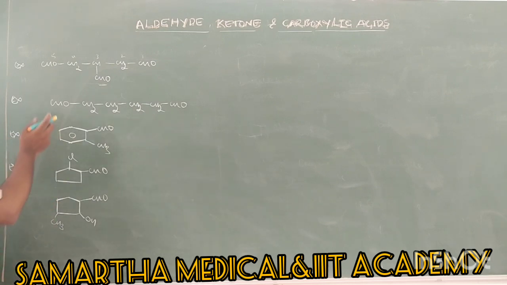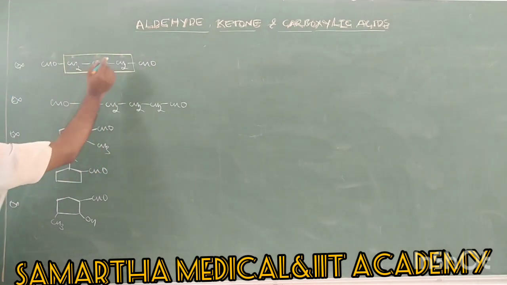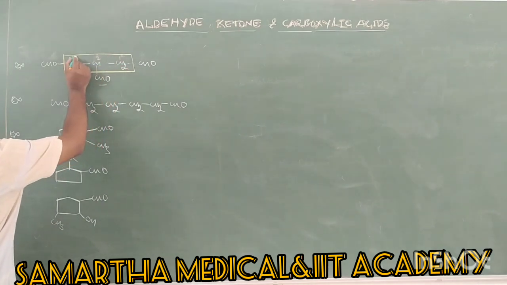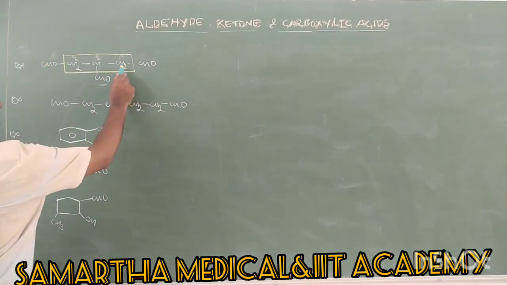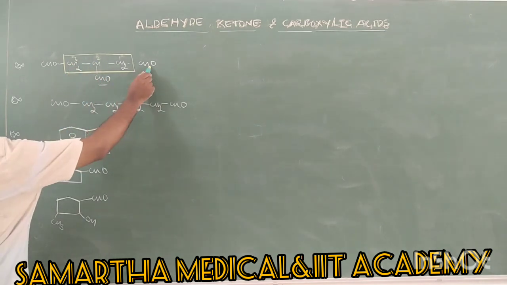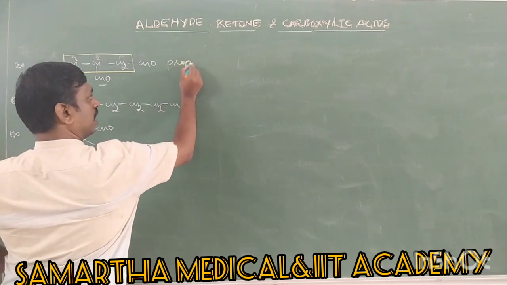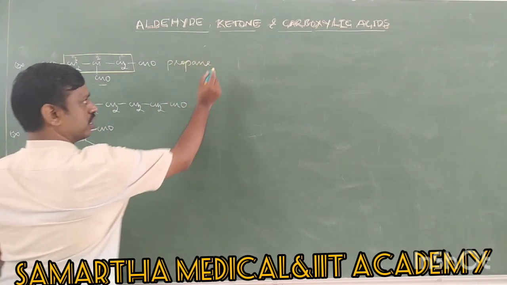Therefore we have another nomenclature, that is carbaldehyde. You take this as the parent chain, numbered 1, 2, 3. It is a carbaldehyde, so I will take propane as the parent chain.